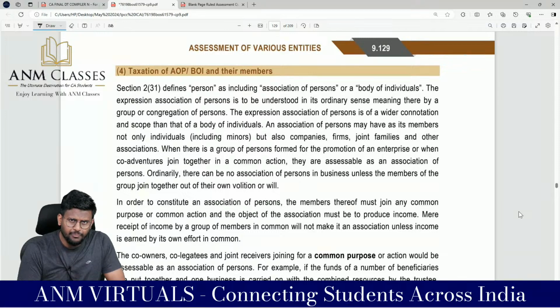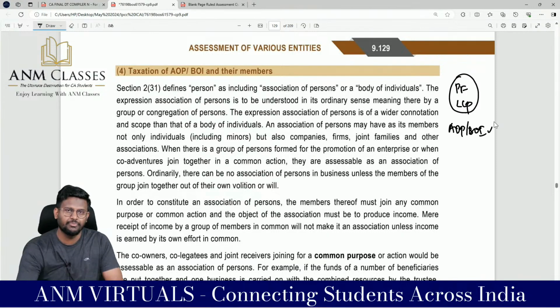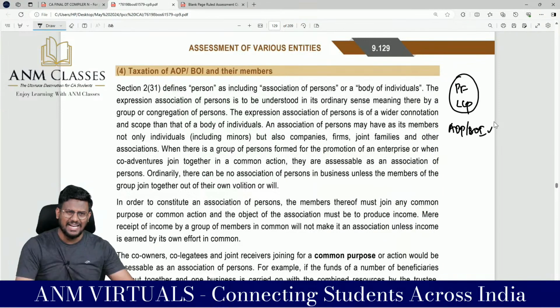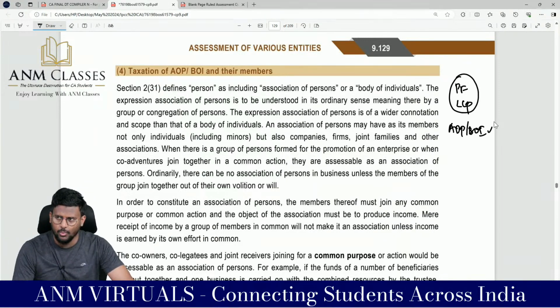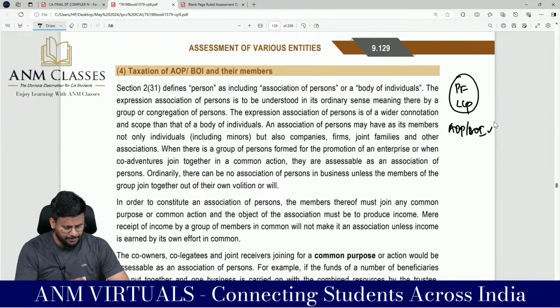So we are doing a slot called assessment of partnership firm. We have done assessment of LLP, and now the extension, a very small topic called AOP or BOI. Sir, what is AOP or BOI? It is association of persons. We know individual, HUF, AOP, BOI, AJP, partnership firm, LLP, company, trust. All these guys are persons.